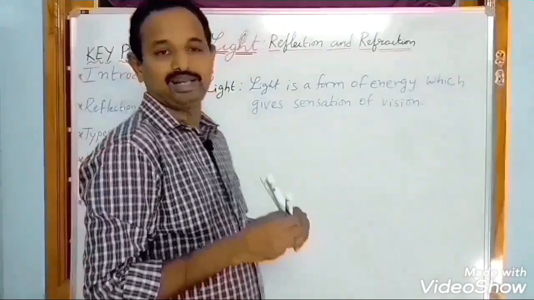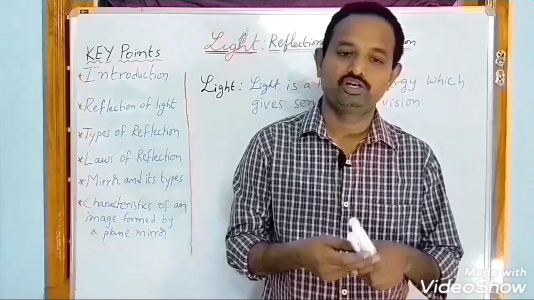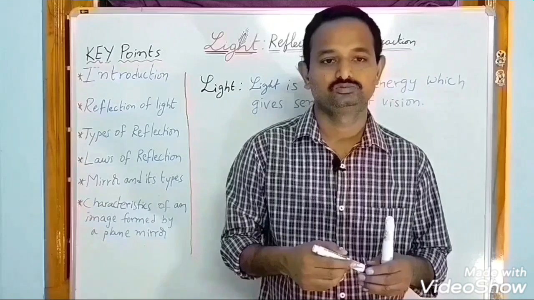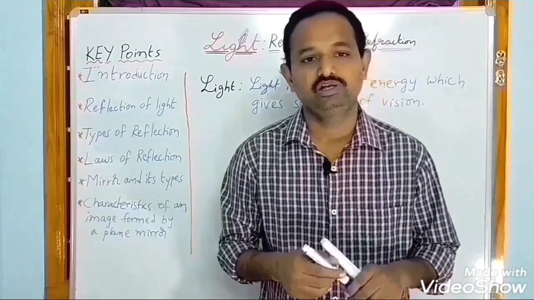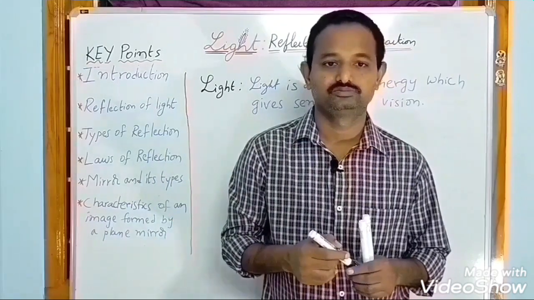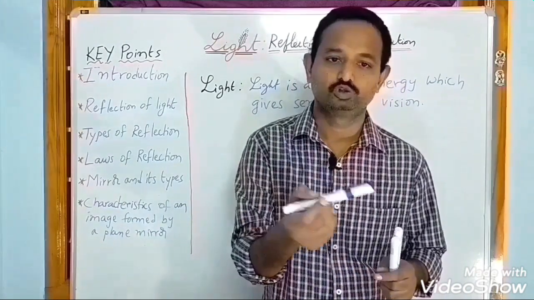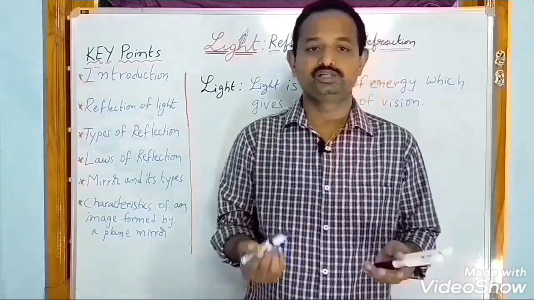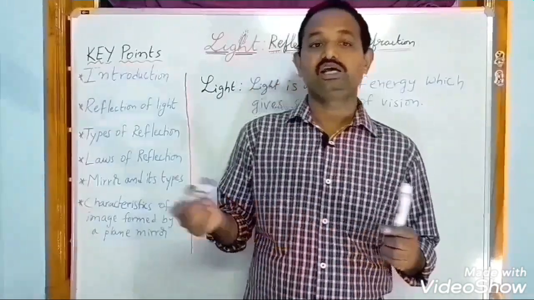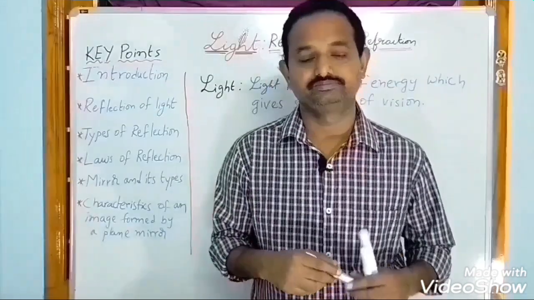When light falls on objects, what happens? First one, it may reflect. On which objects will it reflect? On opaque objects. What are the examples of opaque objects? Stone, wood, humans, etc. And second one, when light falls on an object, it may refract.